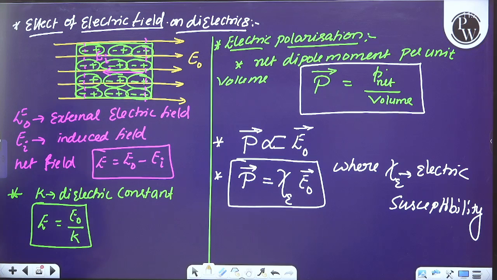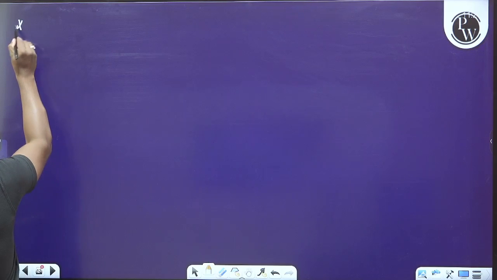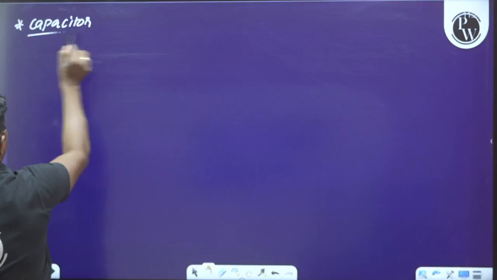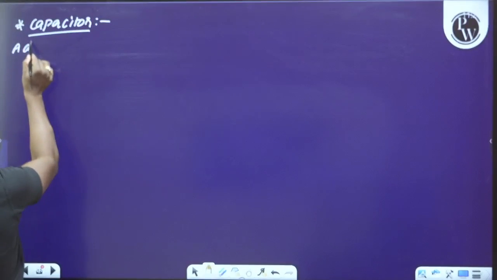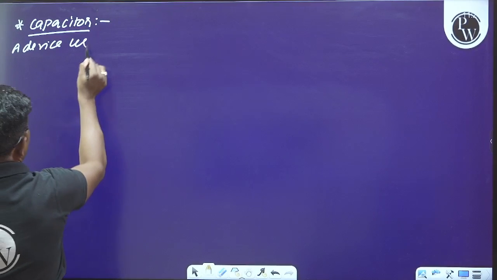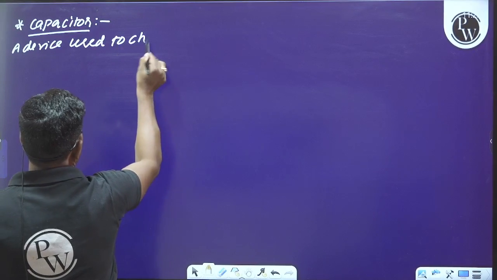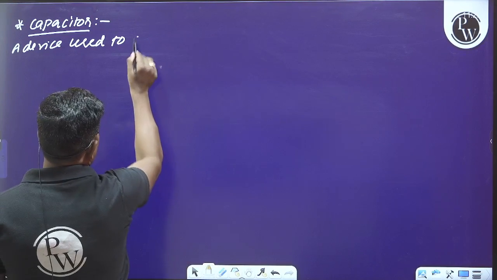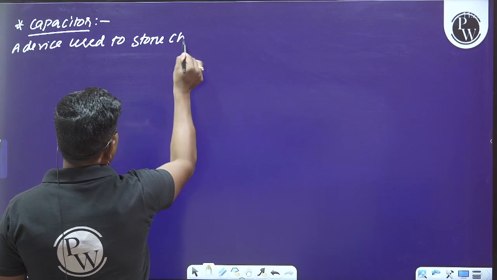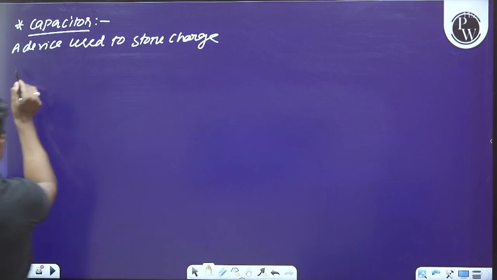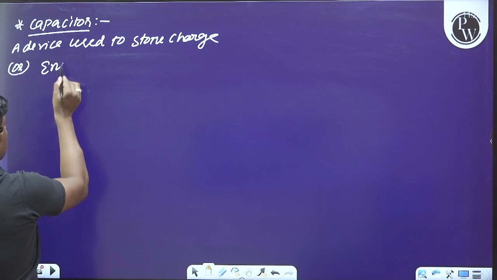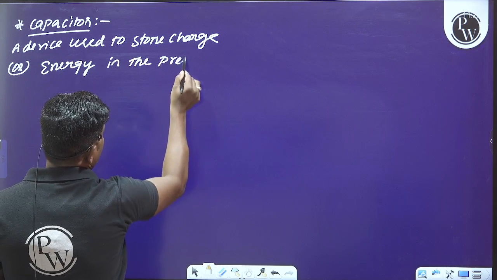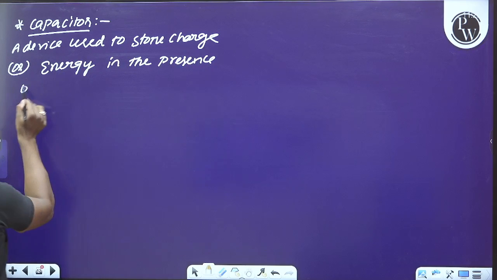Okay. So later we have to understand what a capacitor is. So what is a capacitor here? We can say it is a device used to store charge or energy in the presence of an electric field.